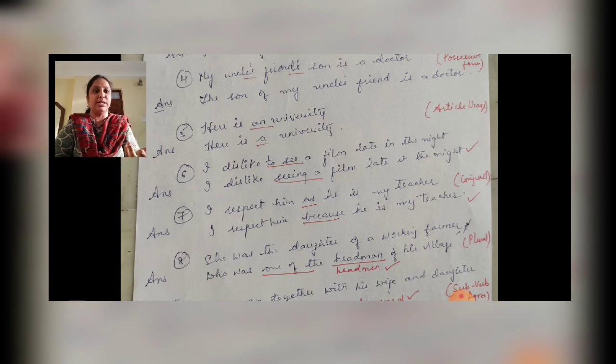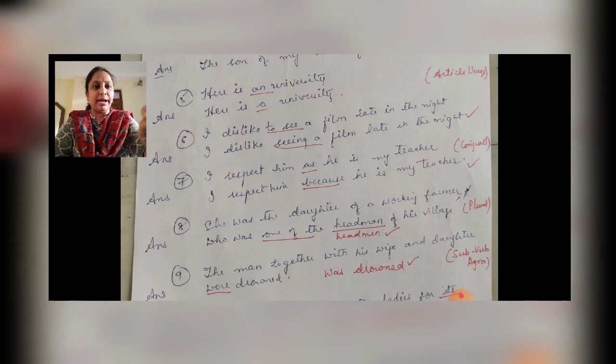Y is a consonant sound. So if you transcribe that word university into phonetics, you'll have y sound first. So y is a consonant sound. We have to write a in front of consonant sounds. Here is a university.